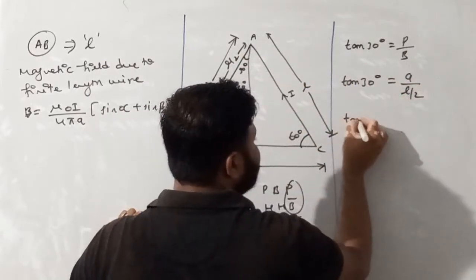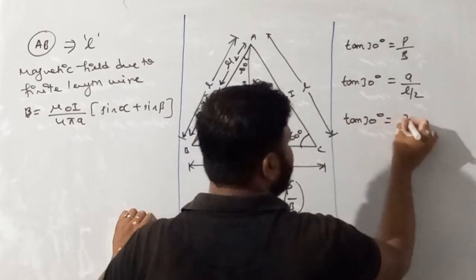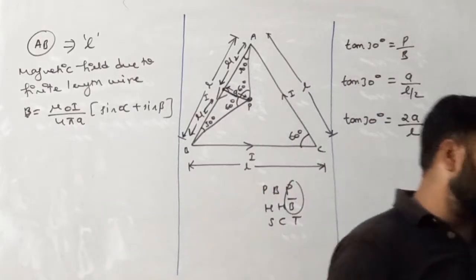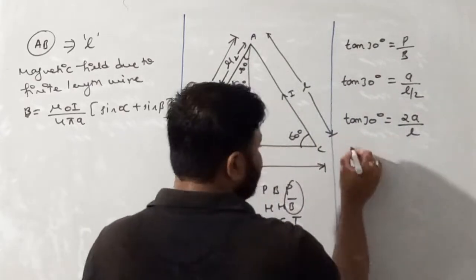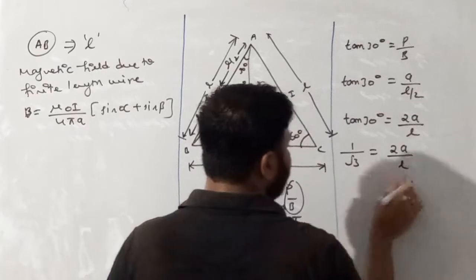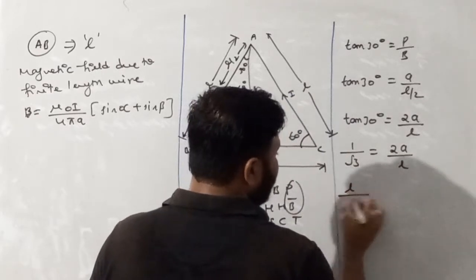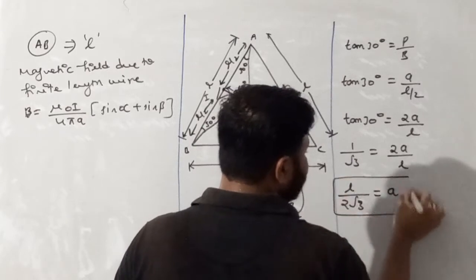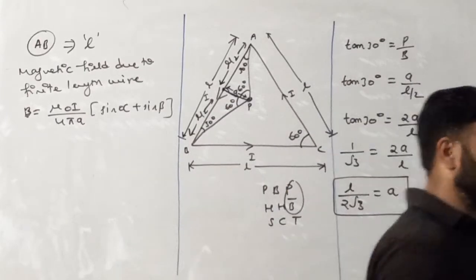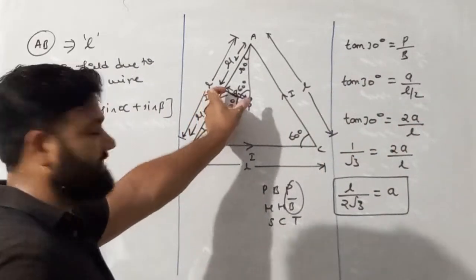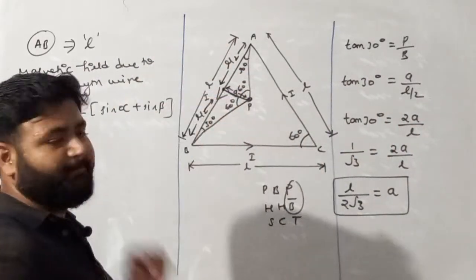So we can write tan 30 equals 2A by L, and we are all aware of the value of tan 30. Tan 30 is nothing but 1 by root 3. So it equals 2A by L. So L by 2 root 3 is equal to A. This is the value of A. This A is nothing but the perpendicular distance from the wire to the point P.